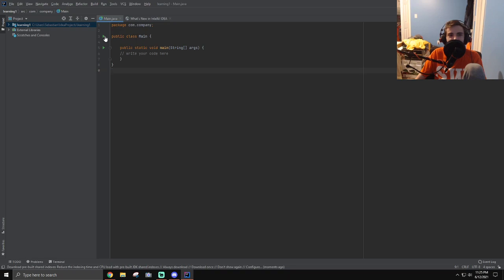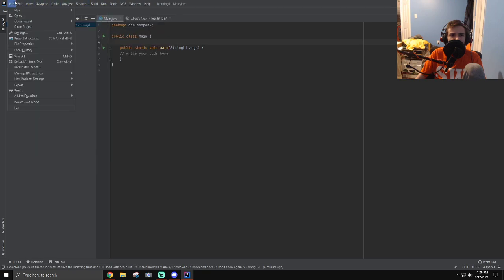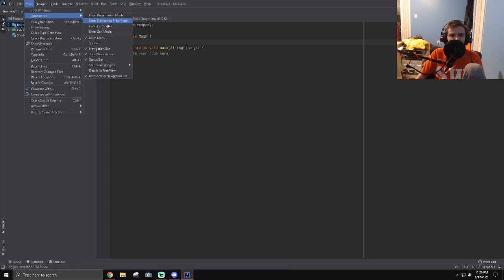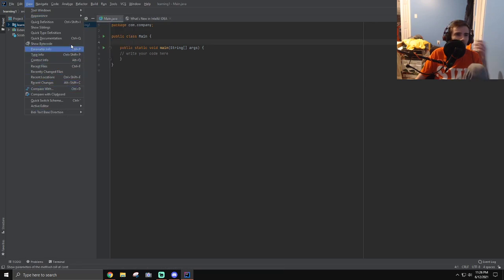All right, it already has stuff for me. I don't know what this is though. I have no idea what the heck that is. Also this here. Appearance. Full screen toolbar. No.